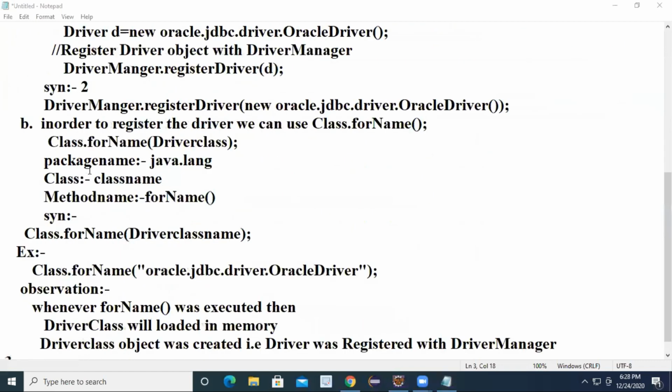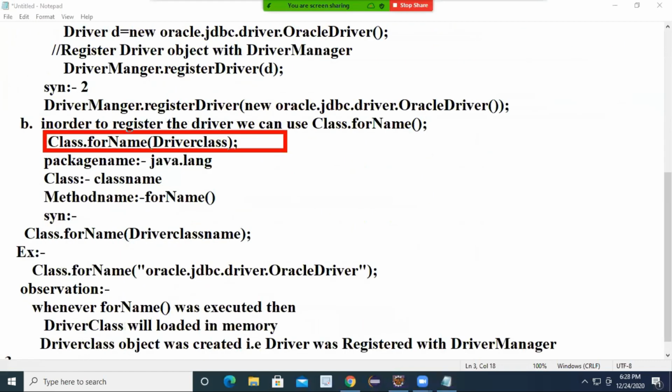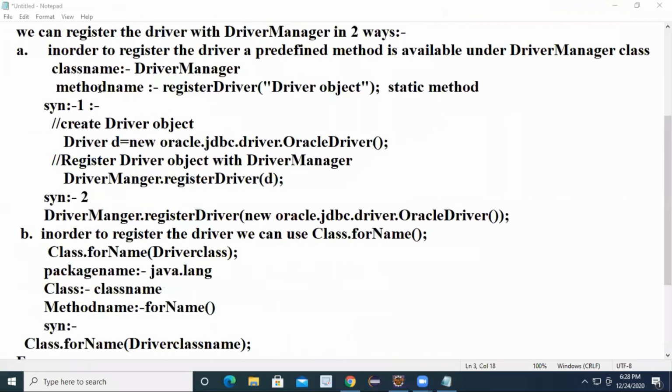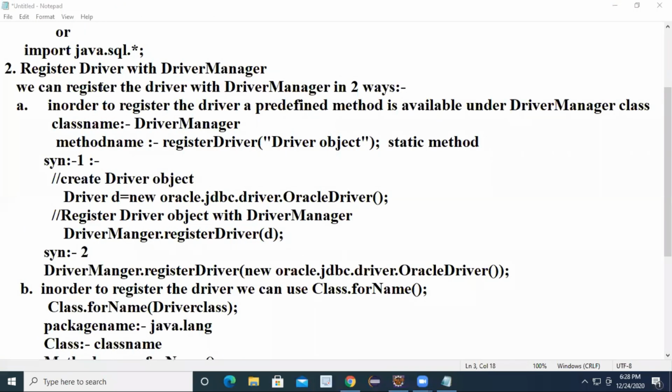Step number 2, register the driver by using what? Class.forName. We will use this one only. We will not use the register driver method. Sometimes in interviews they will ask you how many approaches there are to register the driver with driver manager. You can tell there are 2 approaches.